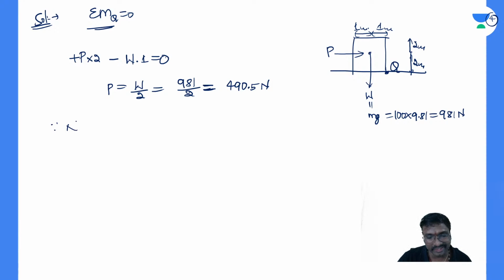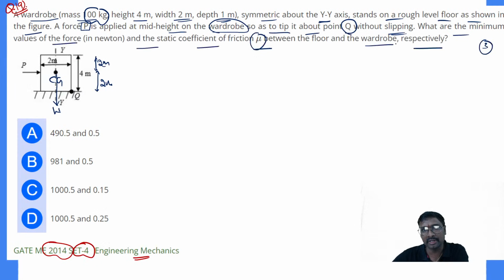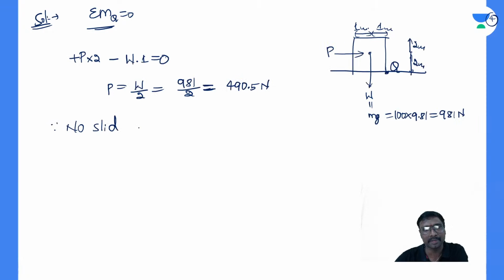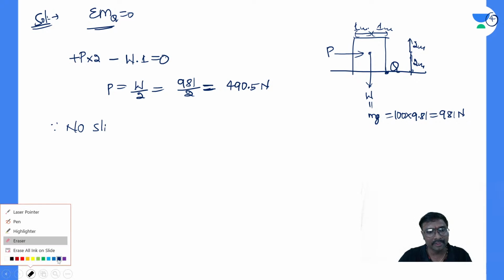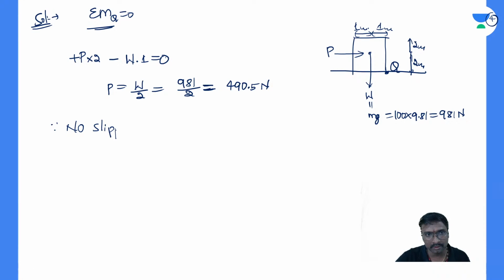Since it is mentioned no sliding, without slipping, since no slipping is allowed, P should be less than or equal to the F maximum. So for this equilibrium, what is P?